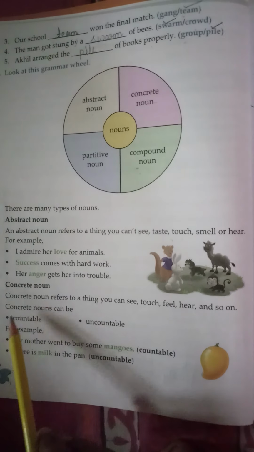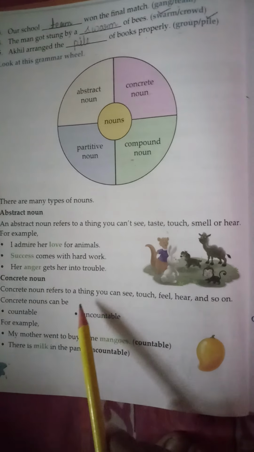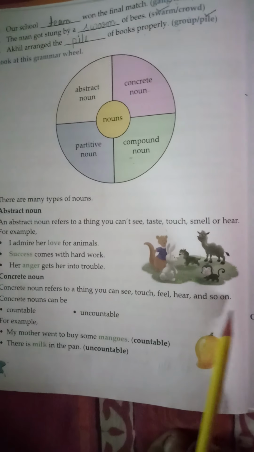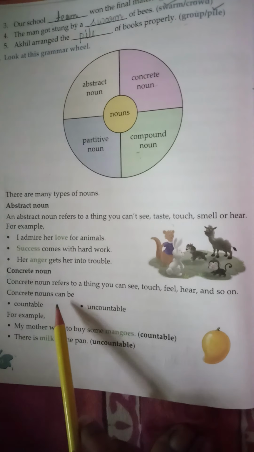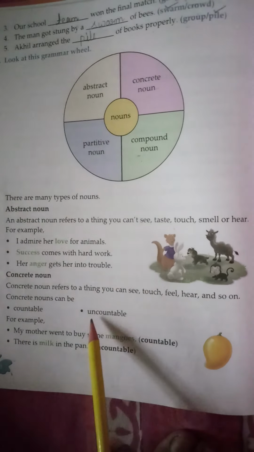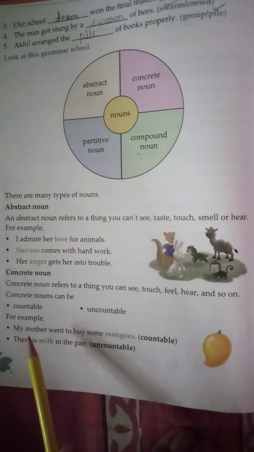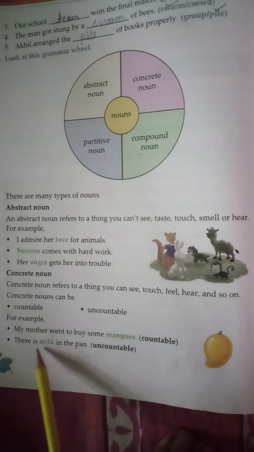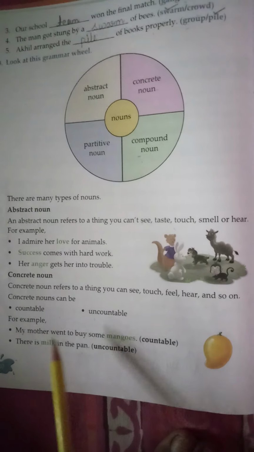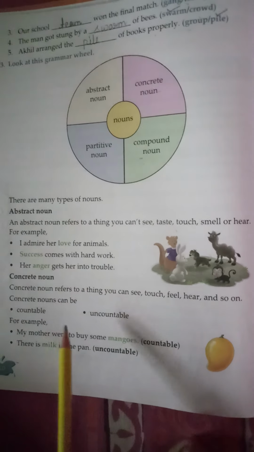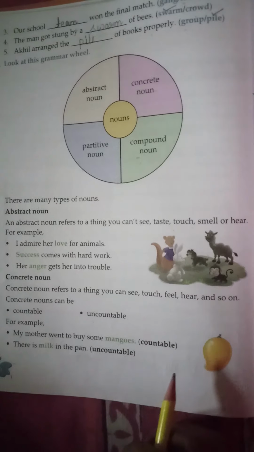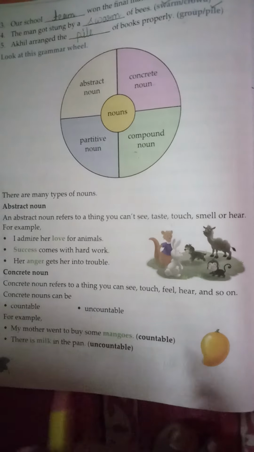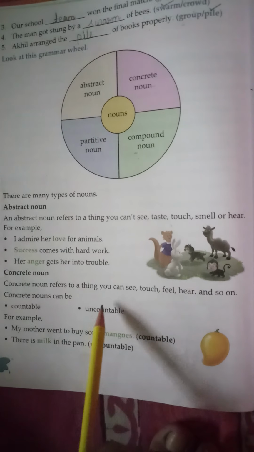Now, concrete noun. A concrete noun refers to things we can see, touch, feel, hear, and so on. Concrete nouns can be countable and uncountable. For example, my mother went to buy some mangoes. There is milk in the pan. So students, a concrete noun refers to a thing that we can see, touch, feel, hear or smell. And a concrete noun may be countable or uncountable.